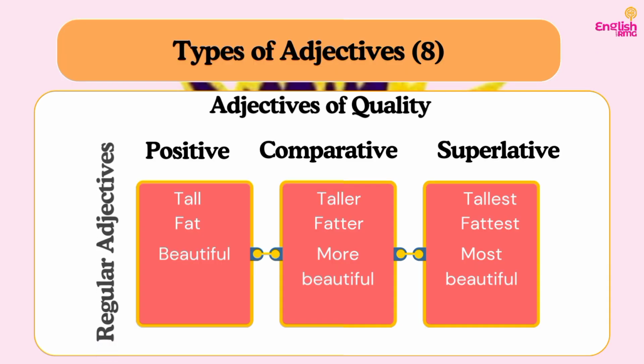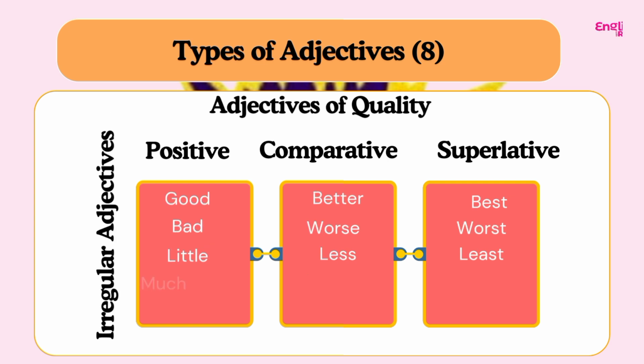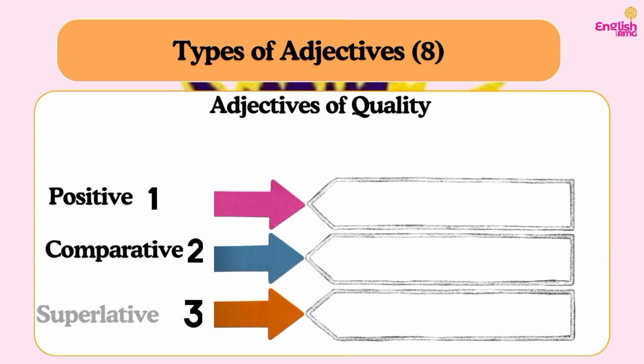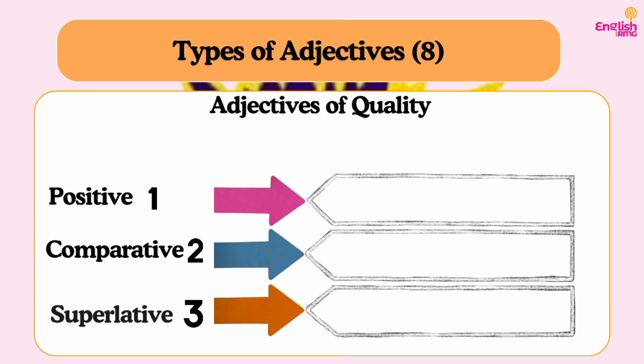So in the last video, we stopped at regular adjectives, which form their comparative and superlative just by adding er or more and est or most to the base adjective, just like you can see on the screen. I've explained that earlier. So we have the irregular adjectives as well, which change their comparative and superlative, such as good, better, best, bad, worse, etc. So now let's look at the examples of these in sentences.